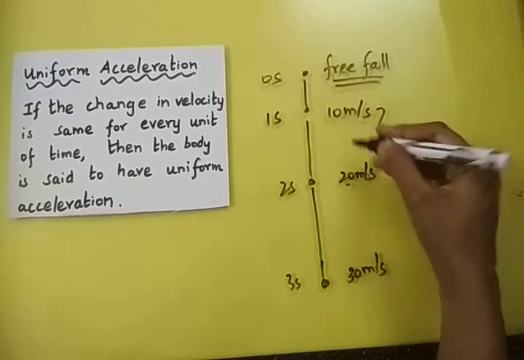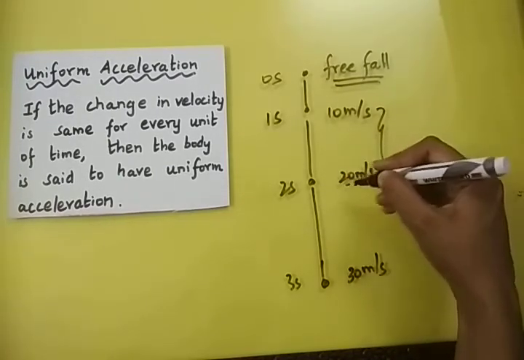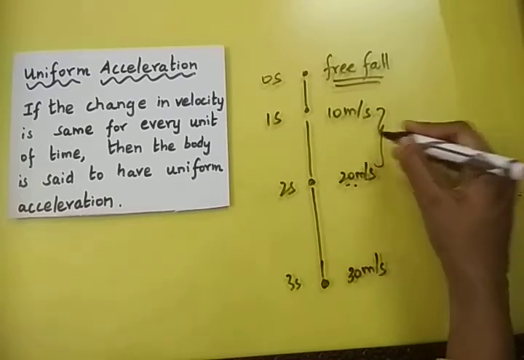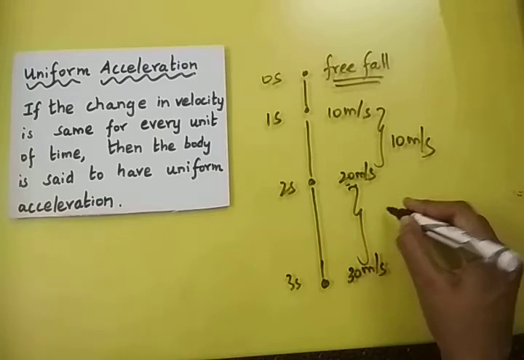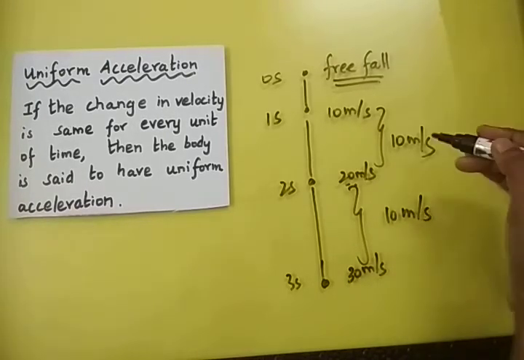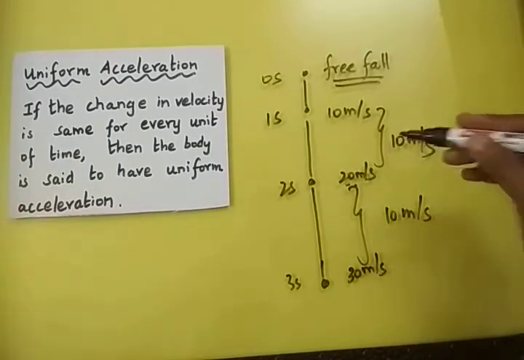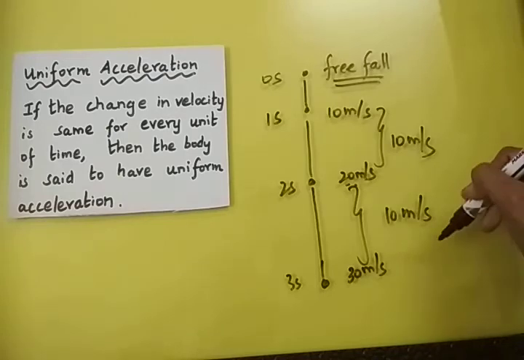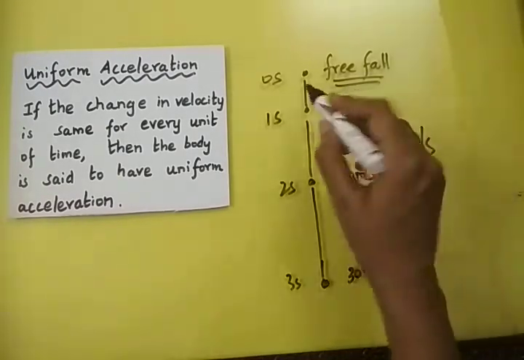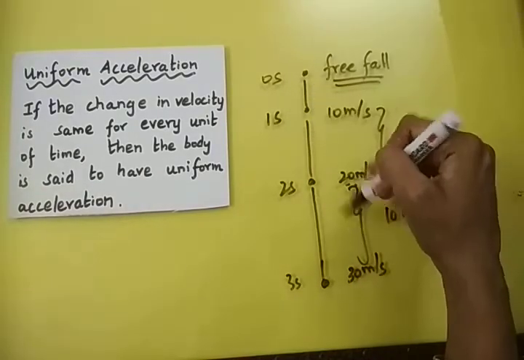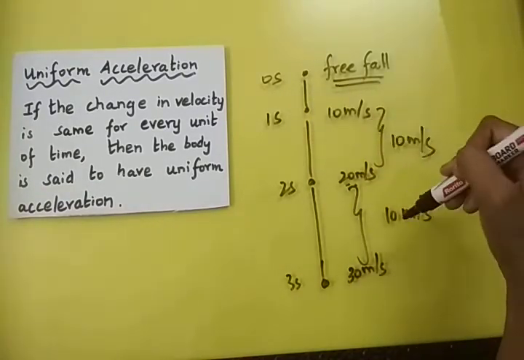First it was 10, later the velocity after 2 seconds is 20. So 20 minus 10 is 10 meter per second. Similarly, 30 minus 20 is 10 meter per second. So there is a uniform, constant increase in the velocity, and so the acceleration due to gravity, acting on any body which is falling, is an example of uniform acceleration.